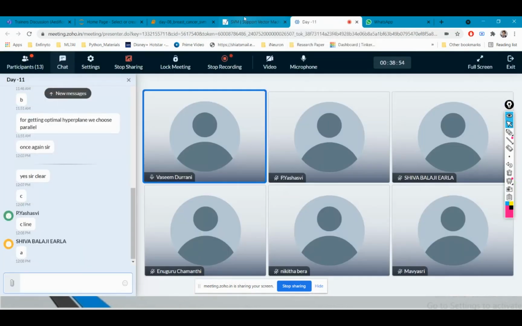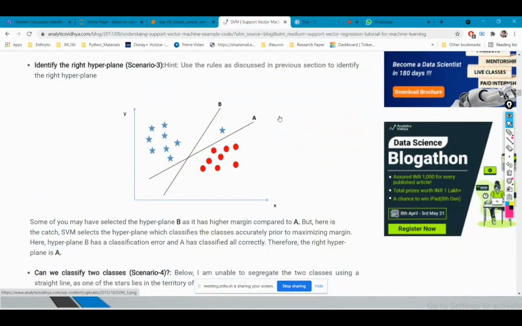Yes. Scenario A will be the best hyperplane because B has greater distance, but B classifies this point incorrectly. This star point is classified incorrectly by the B hyperplane. If we didn't have this star point, then B would be the optimal choice. But because we have this star point, B classifies it incorrectly. That's why we have to select hyperplane A.